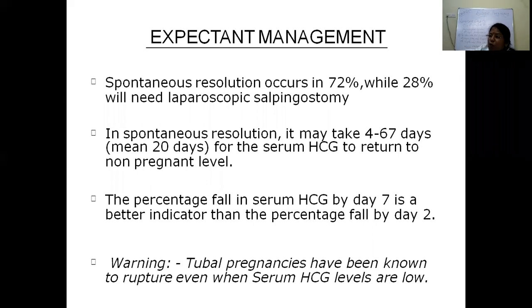So the patient will be coming after 2 months, 3 months, when we do natural resolution, the trophoblast will be there. So sometimes there will be some spikes of abdominal pain. It will be very difficult for us to know whether the pain is because of a small rupture, or because the pain is from the separation of the trophoblast. So there will always be a query in the mind. The percentage of fall of HCG by day 7 is a better indicator than day 3.